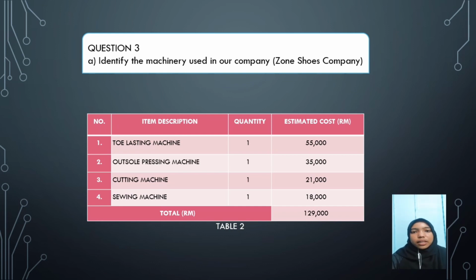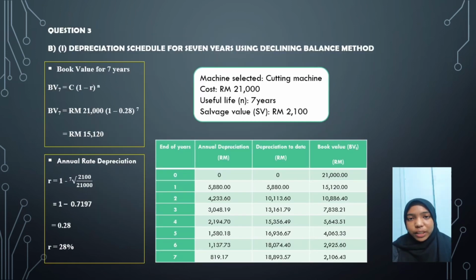The third is cutting machine with quantity 1, estimate cost 21,000 ringgit Malaysia. The fourth is sewing machine with quantity 1, estimate cost 18,000 ringgit Malaysia. And the total of machinery used in Zone Shoes company is 129,000 ringgit Malaysia. Next is question 3.